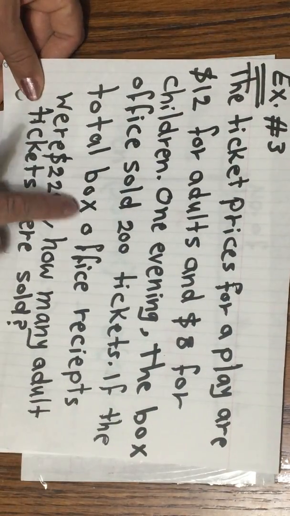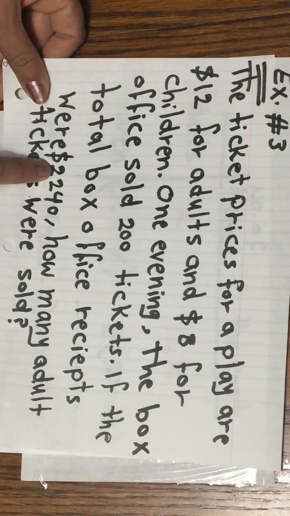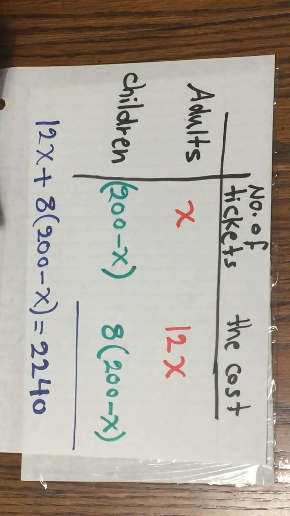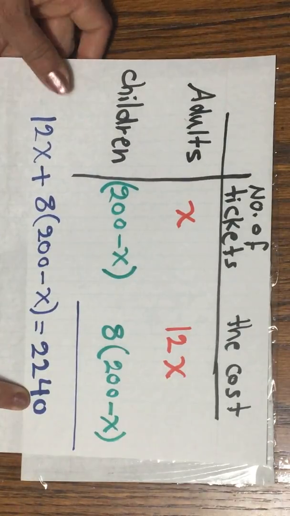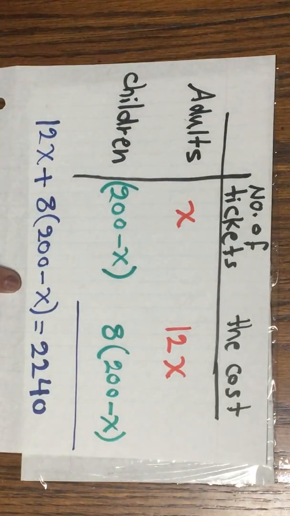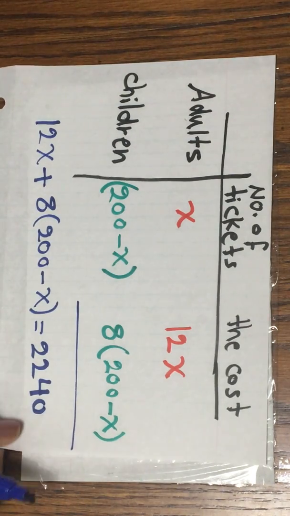I have it right here. It says if the total box office receipts were $2,240. So this equals 2,240. So now I have to solve this equation.